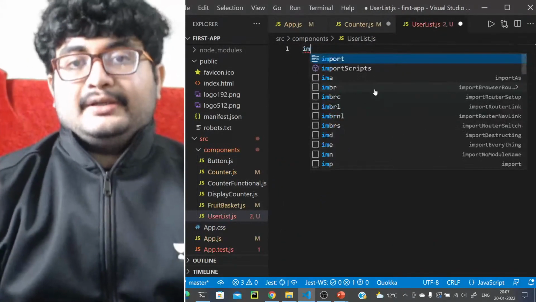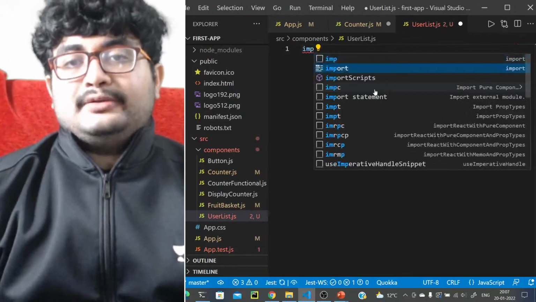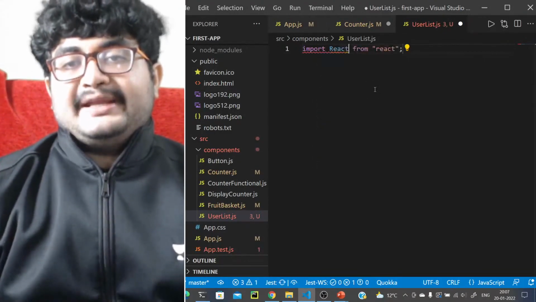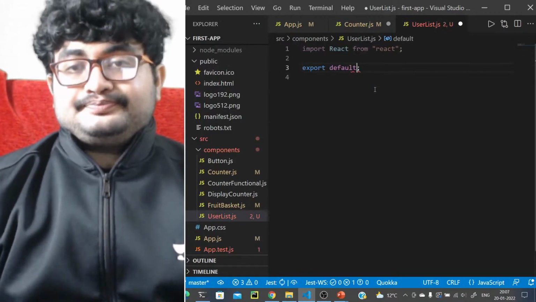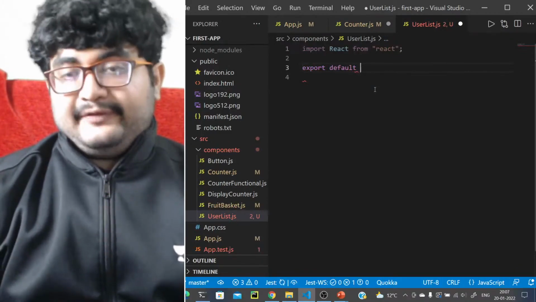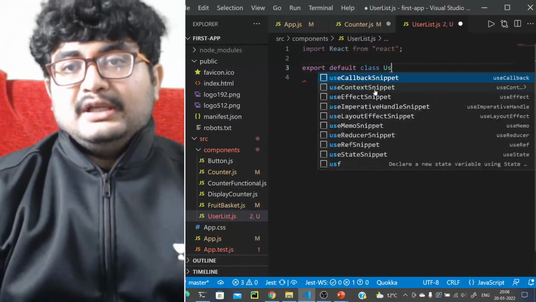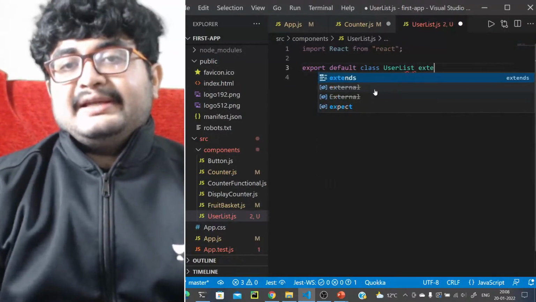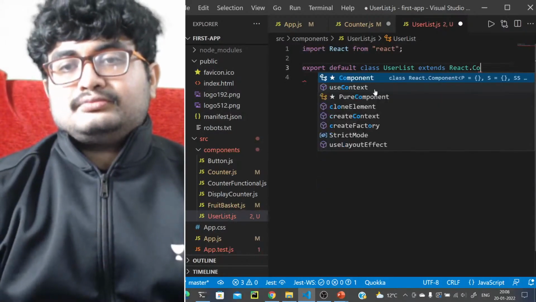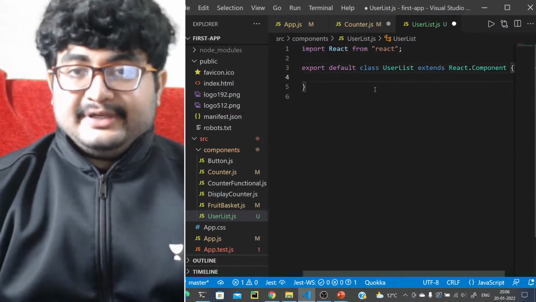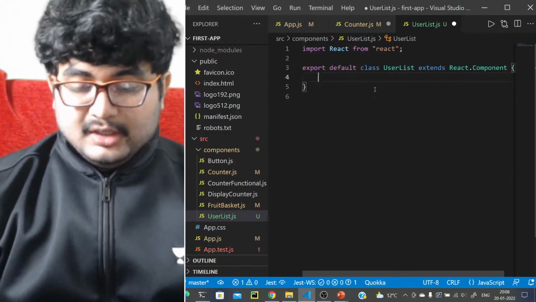So what we want to do is import React from React. So export default class UserList extends React.Component, right? What does it contain?